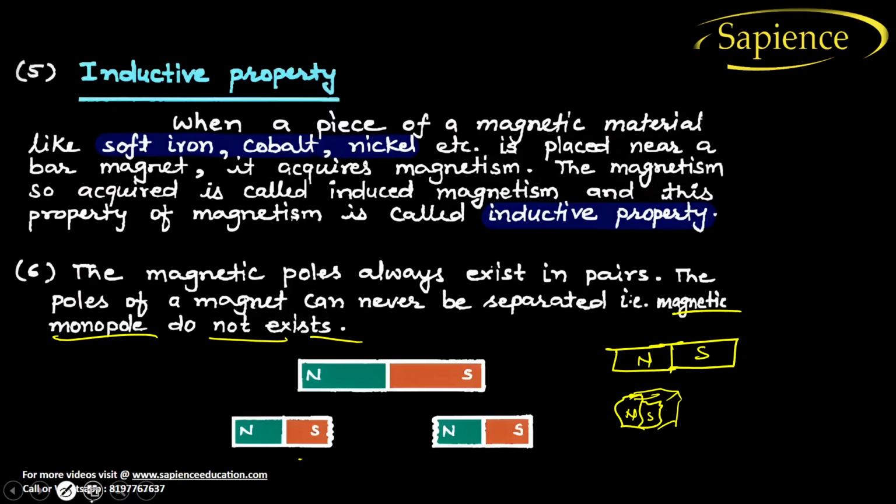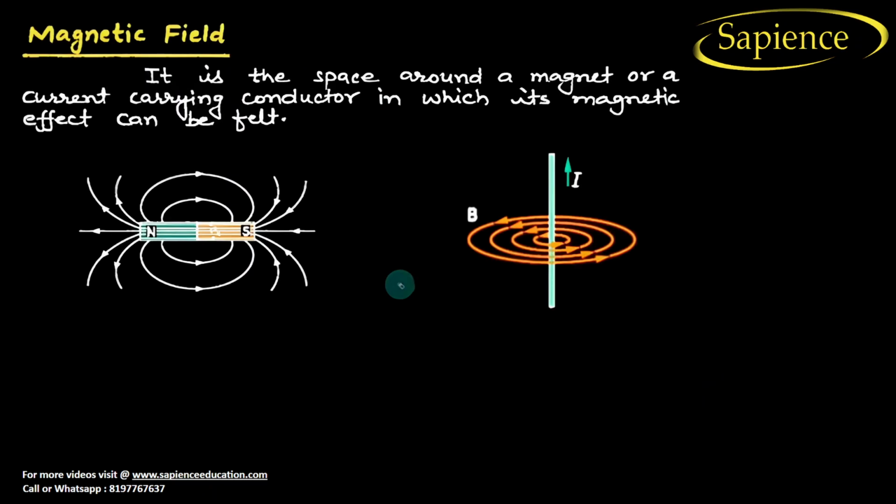Now let us go to the next. Magnetic field. What is a magnetic field? It is the space around the magnet or a current carrying conductor in which its magnetic effect can be felt. Let us suppose this is a magnet with a north pole and south pole.